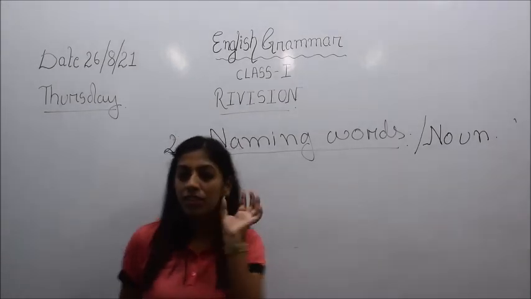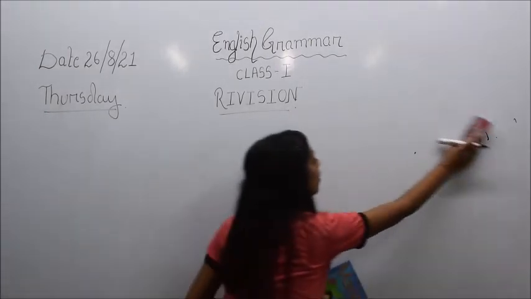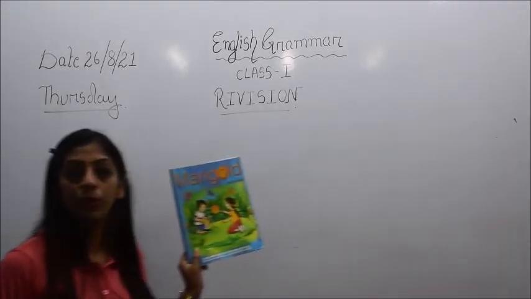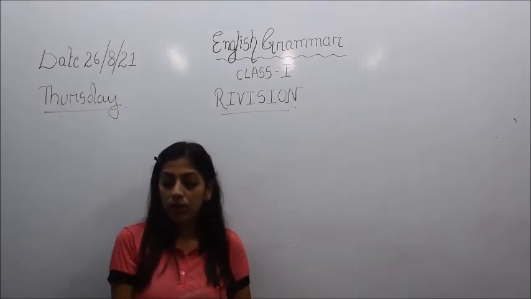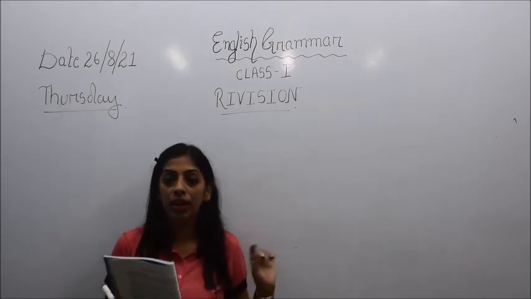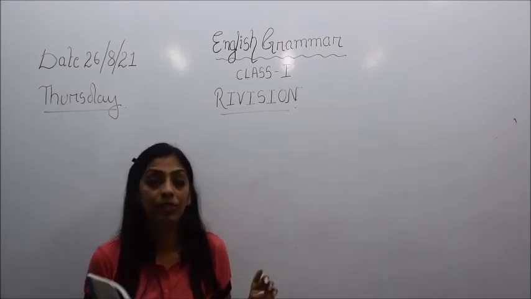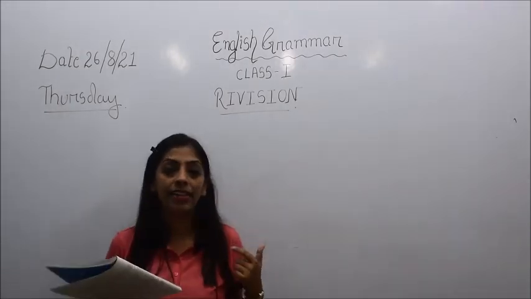Now we will just see what's there in your textbook, that means in your English 1 Marigold book here. So in unit 1, children, a poem is there, A Happy Child. So you need to do what? You need to learn the 8 lines of this poem.